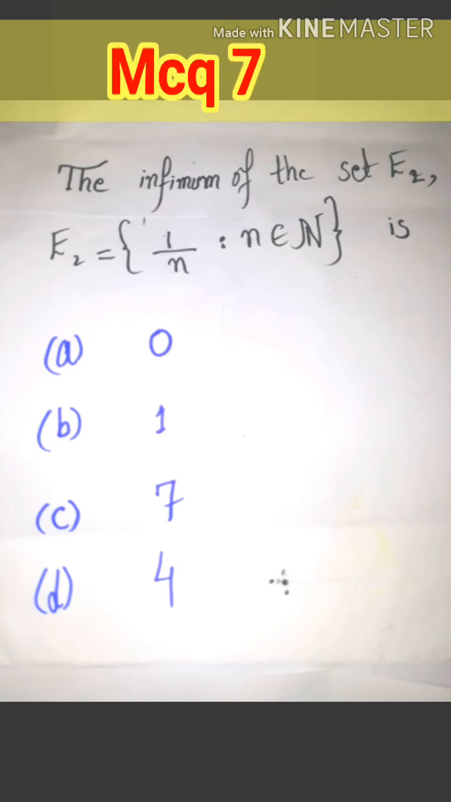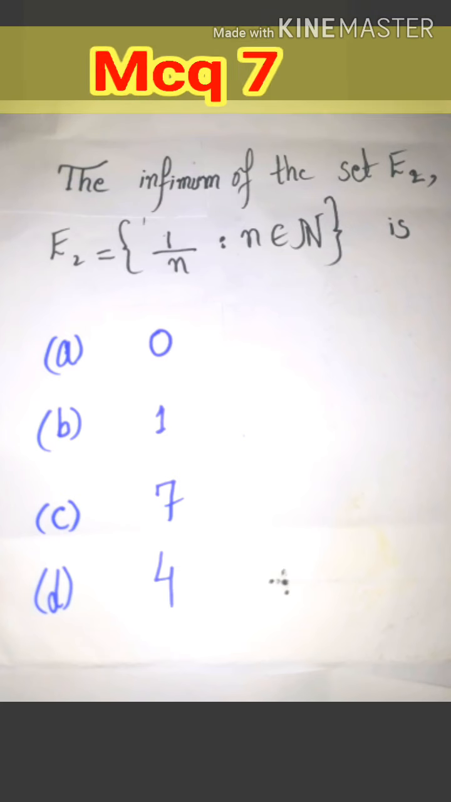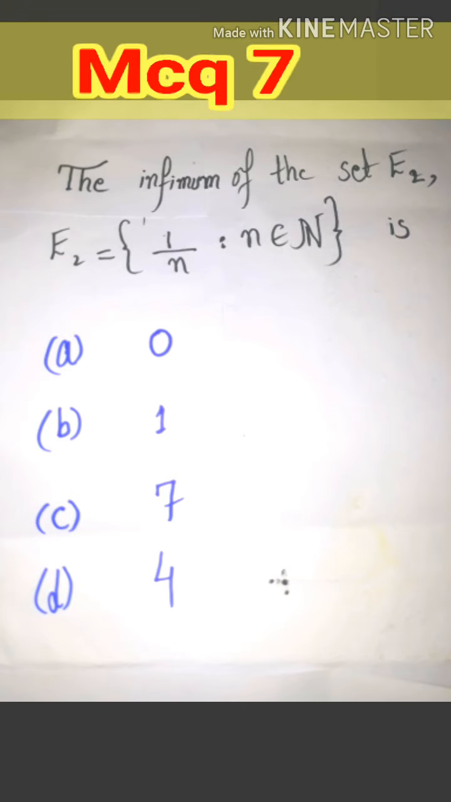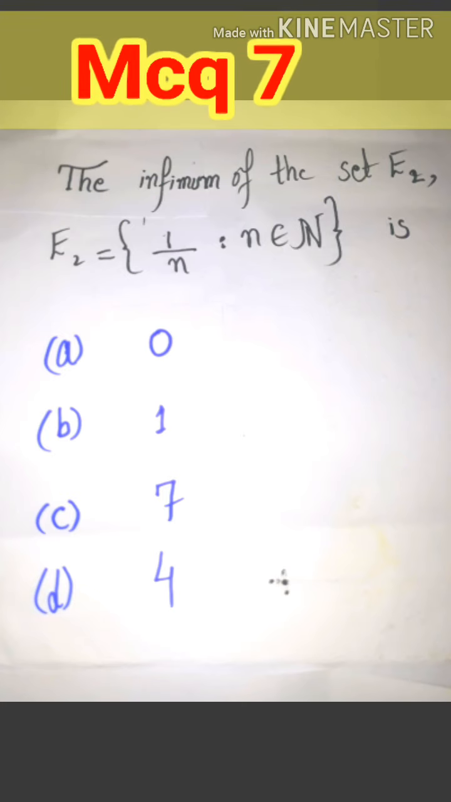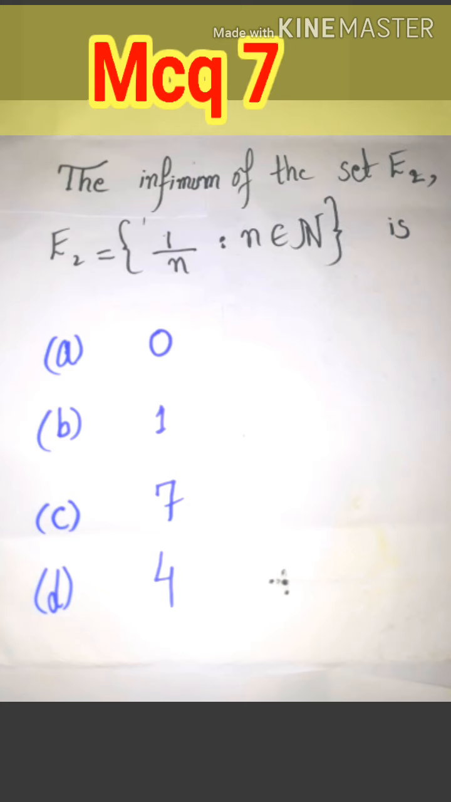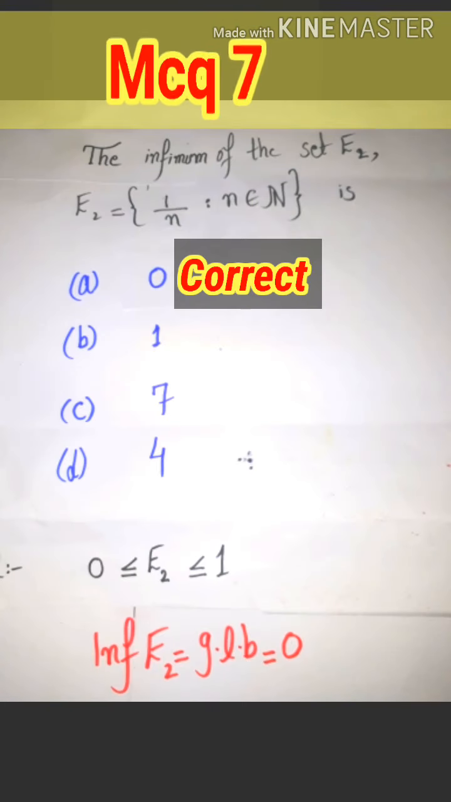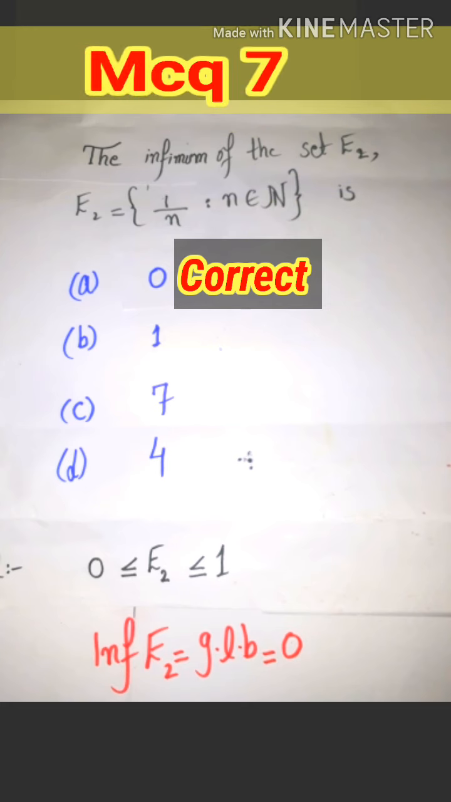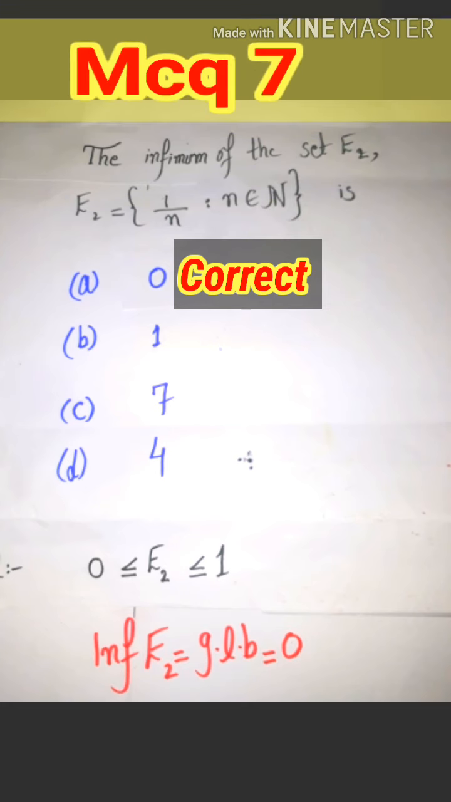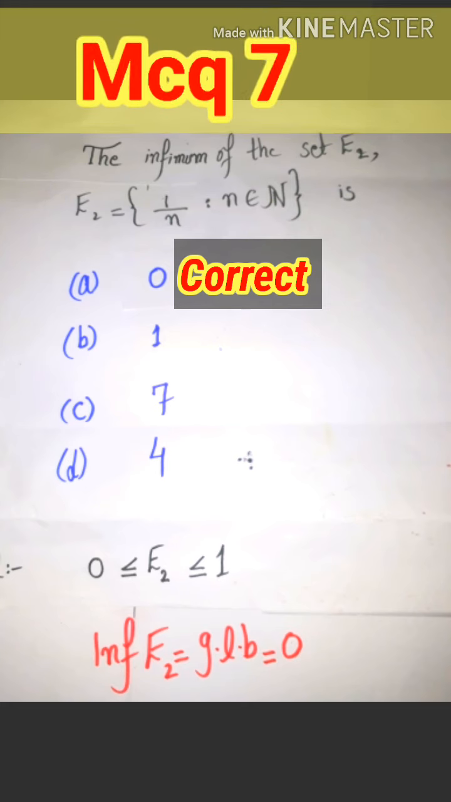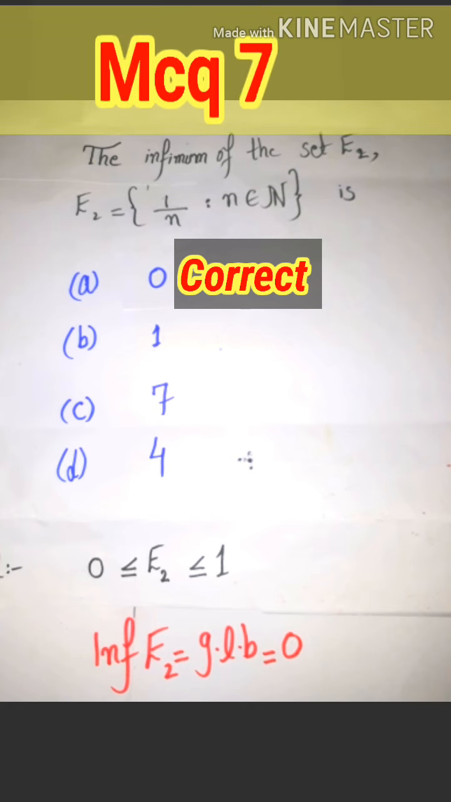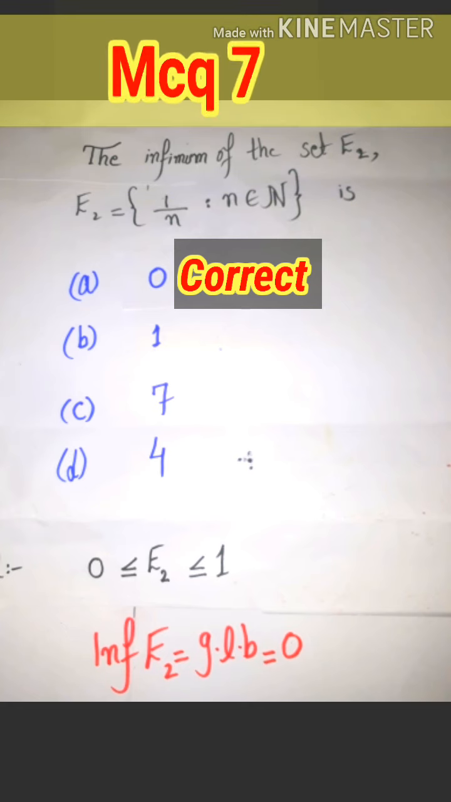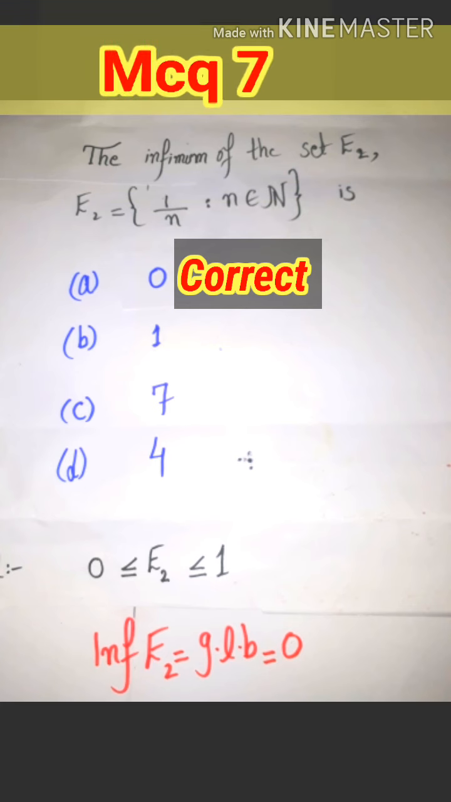The infimum of the set E2 is 0, 1, 7, 4. Here the correct answer is 0 because E2 is a bounded set between 0 and 1, and the greatest lower bound of the set E2 is equal to 0. Therefore, the infimum of E2 is equal to 0.